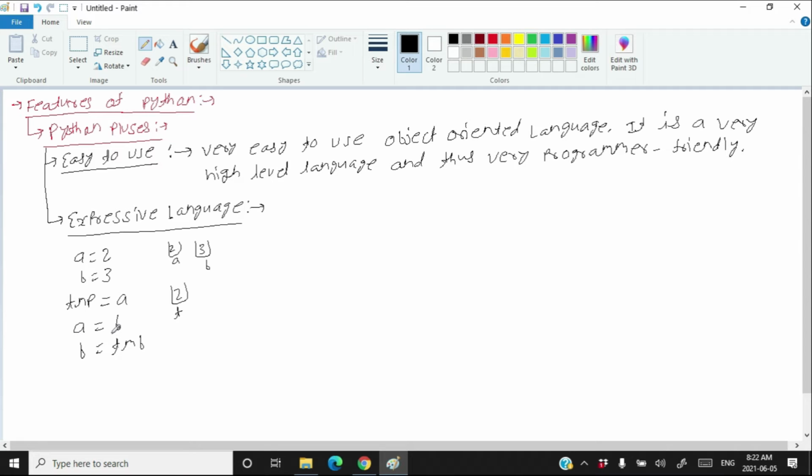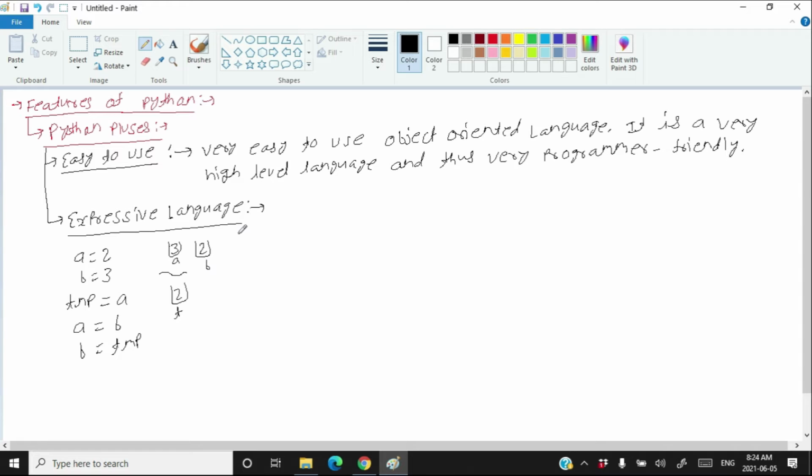In this statement also, whatever is on the right hand side, that is the value of b, will go to a. So the value of a will be changed from 2 to 3 because whatever was in b is just stored in a. I should write here b. In the same way, whatever is in tmp will be stored in b. What is in tmp? It is 2 and this will be stored in b. The new content of b will be 2. So that's how you have swapped the contents of two variables. Now a contains what was in b and b contains what was in a.